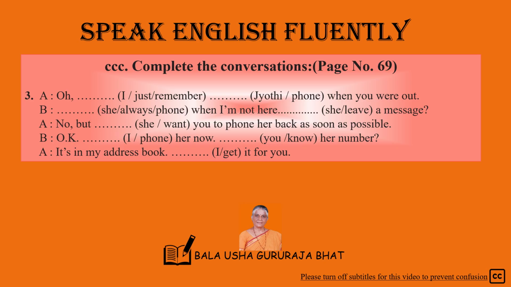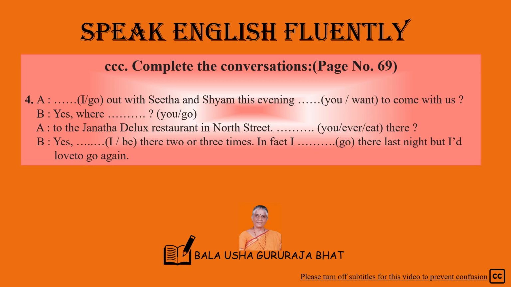Okay, I'll phone her now. Do you know her number? It's in my address book. I'll get it for you. Fourth one. I'm going out with Sita and Shyam this evening. Do you want to come with us? Yes, where are you going? To the Janata Deluxe restaurant in North Street. Have you ever eaten there?